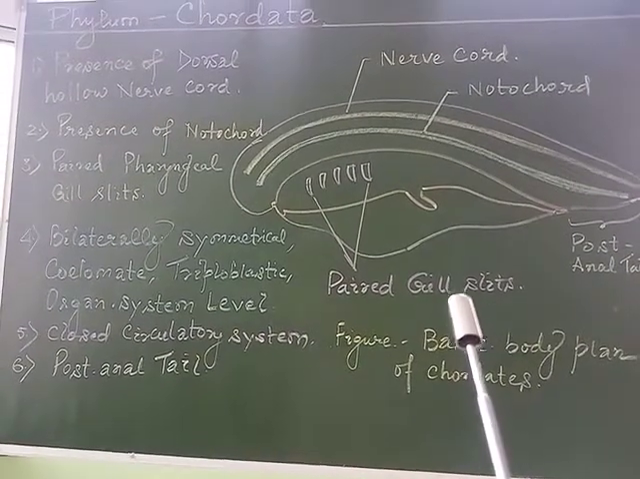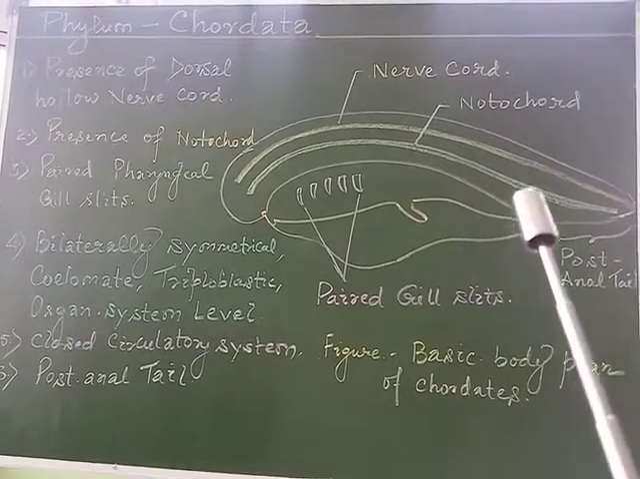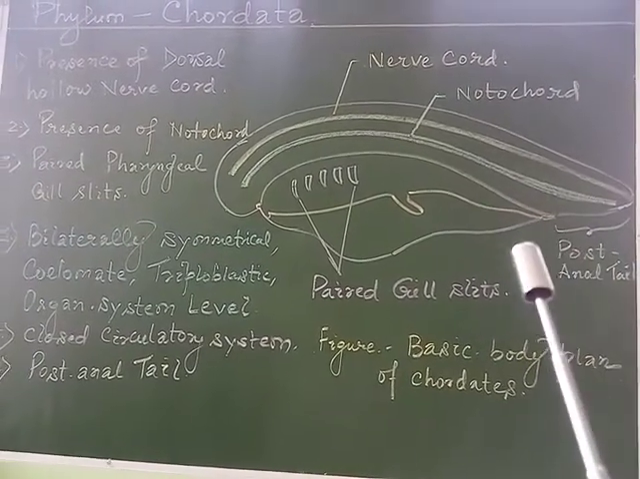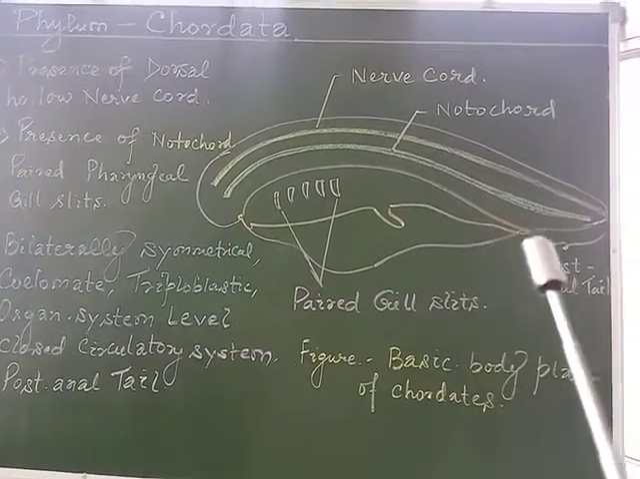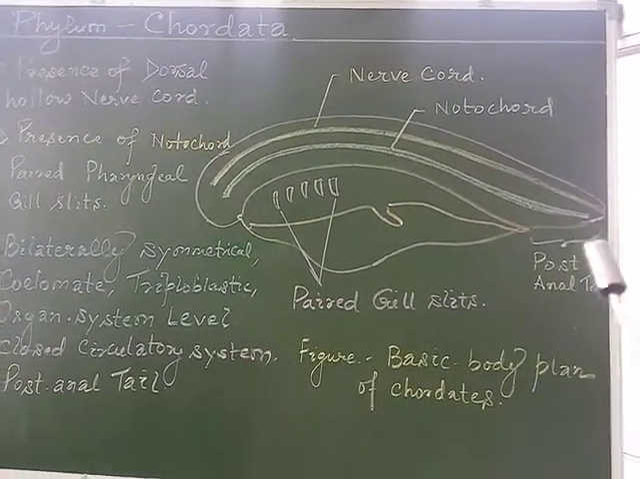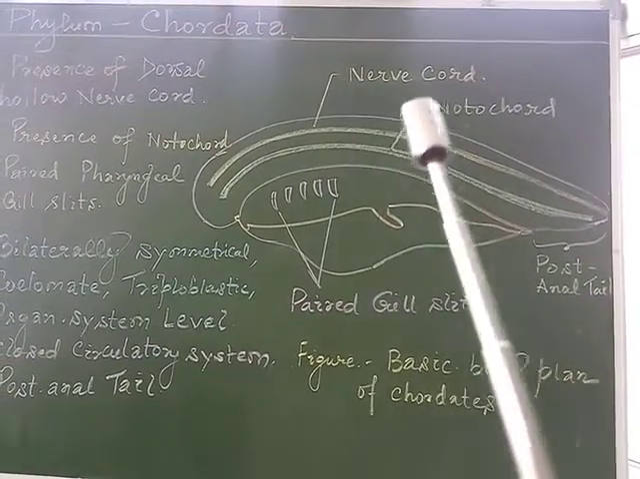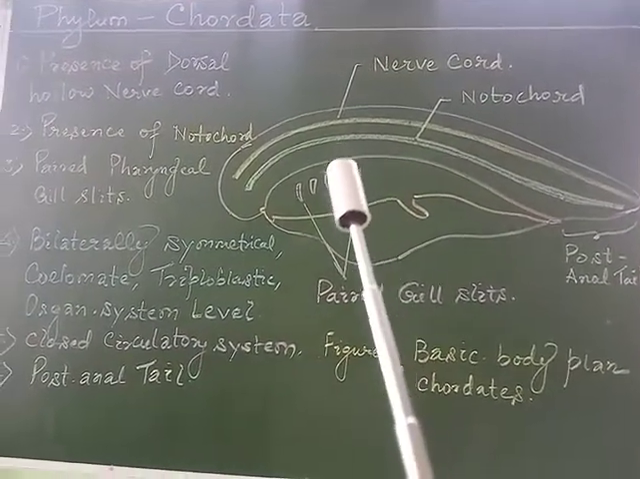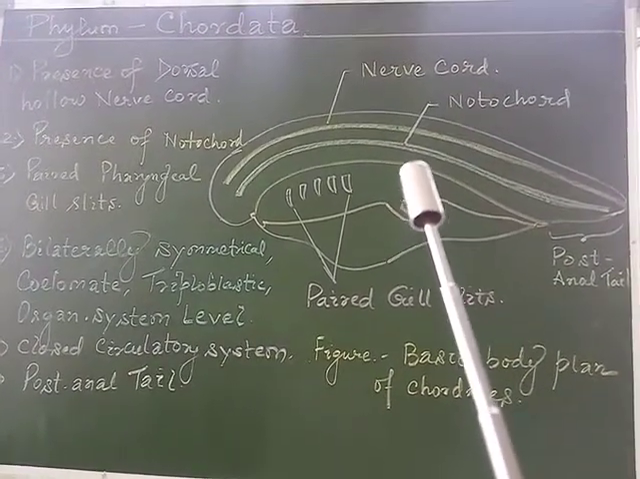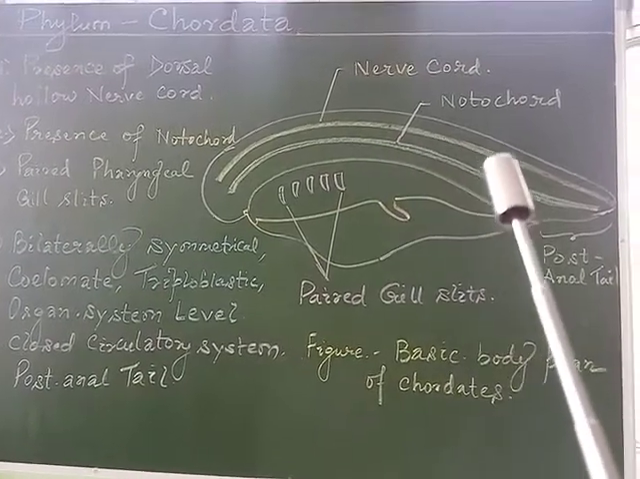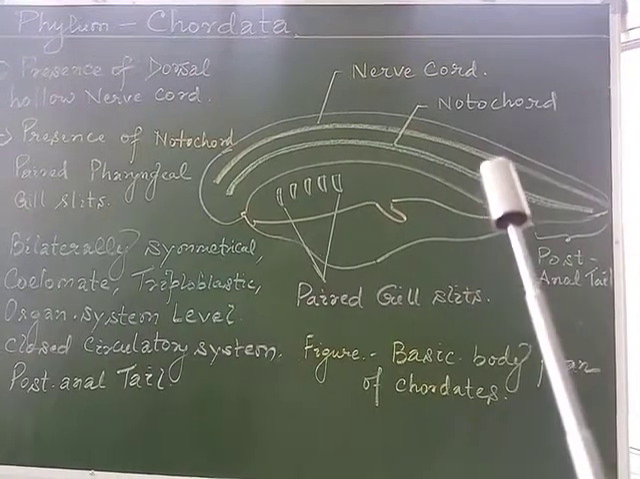The notochord is the prime diagnostic feature of the phylum Chordata, which derives its name from the word. It also serves as a support or internal skeleton and is not to be confused with the nerve cord. So we have to be careful that the notochord is a special rod-like structure that helps to provide the internal skeleton, and not to be confused with the nerve cord.